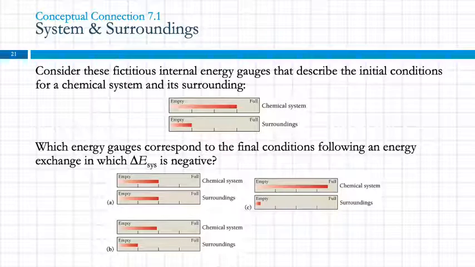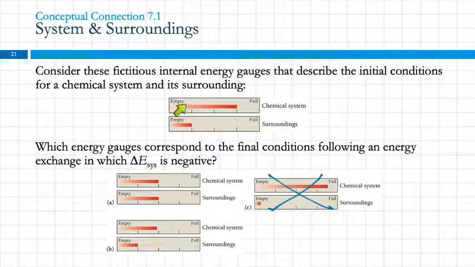So if delta E for the system is negative, did the system gain energy or lose energy? It lost energy. So the energy bar for the system must be smaller than it was before. So we can rule out which one? C. Because in C, the system didn't change at all. If the change in energy for the system is negative, then this bar has to get smaller. So for both A and B, the system bar got smaller.